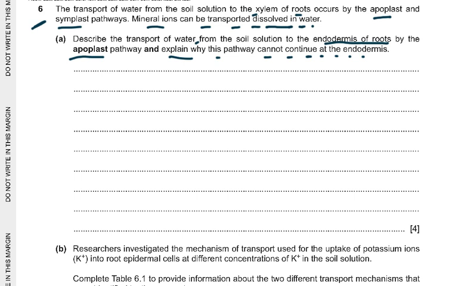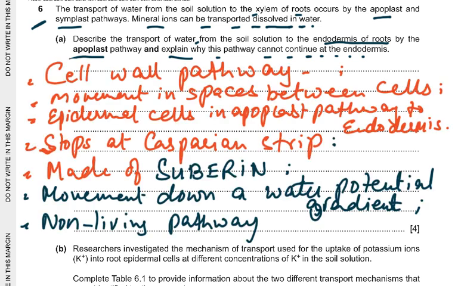It does not cross membranes until the endodermis. So all the points which I've just said, but then you need to understand this is a cell wall pathway, movement in spaces between the cells, epidermal cells in the apoplast pathway, or if you said the cells of the cortex, or you could say the parenchyma cells, then stops at the Casparian strip, and this is made up of suberin. Movement is down a water potential gradient, and this is the non-living pathway because it does not cross membranes until the endodermis.